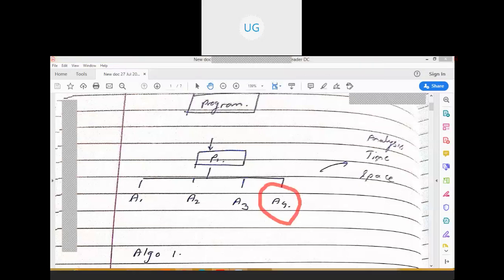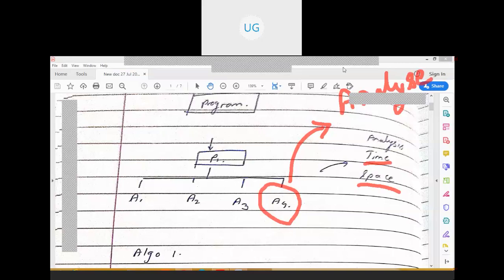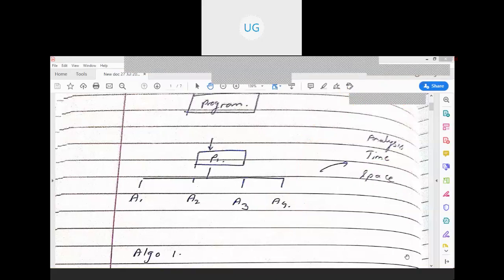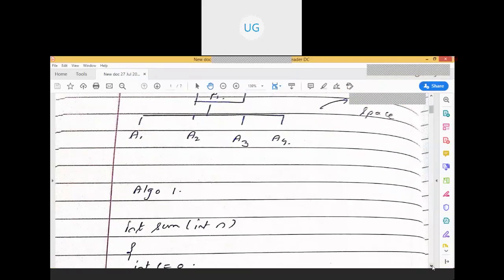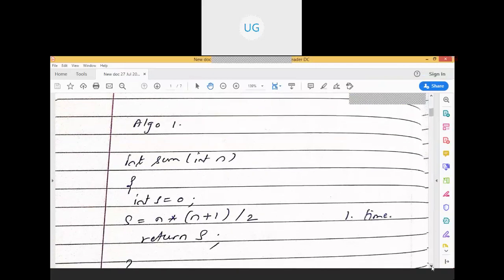Based on its time and space complexity, we are going to analyze the algorithm. So let's see some examples of how we can calculate f of n.